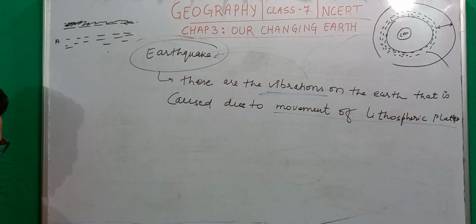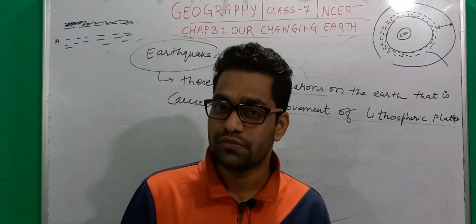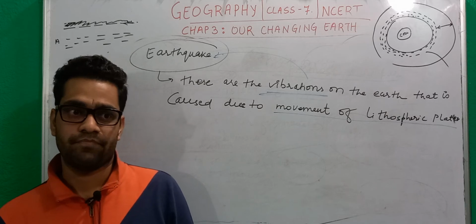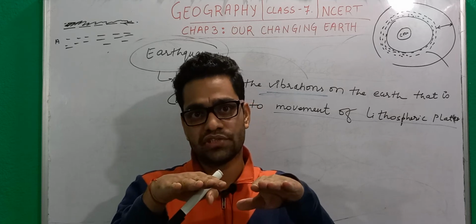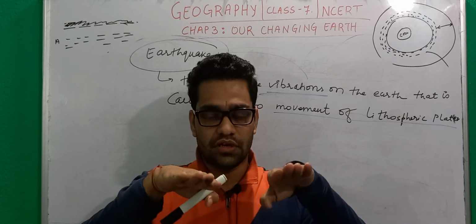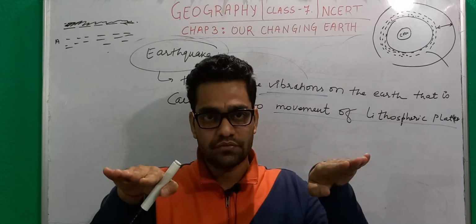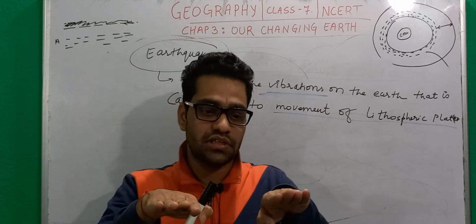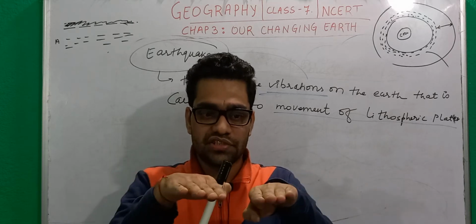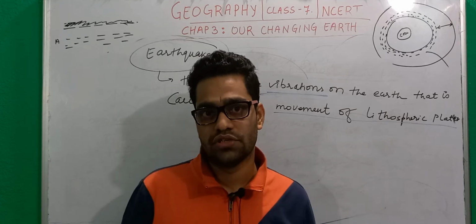Okay, so how does this vibration happen? I have already talked about lithospheric plates always being in motion with respect to each other. Suppose two plates are here. These two plates may come together, close to each other. This is one type of movement. Then these two plates can also go far away from each other. This is the second type of movement. Then there can also be a third type of movement in which these plates neither come closer nor go away. They slide past each other. So this is the third type of movement.